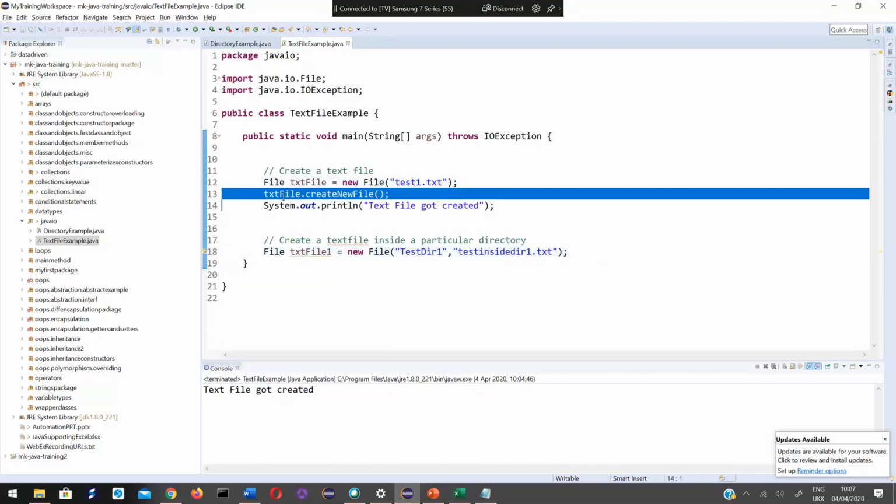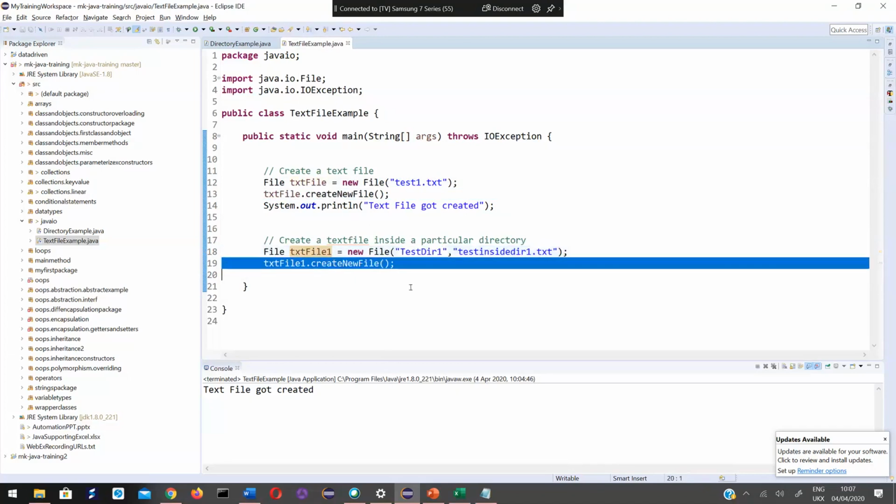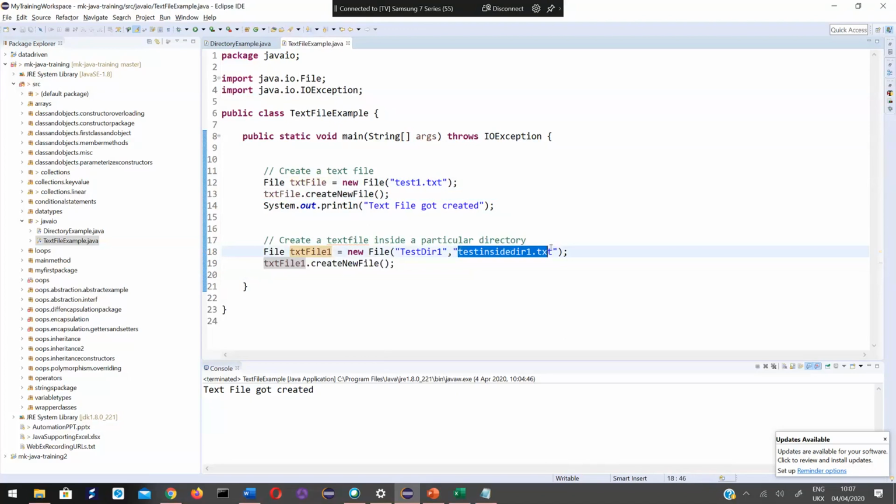Now if I execute this line, create new file, I'm executing this on this object, right? While creating this object, I'm using a 2 parameters constructor, where the first parameter is the directory where you want to create the file, and the second parameter is the file you want to create inside this directory. Now when this line gets executed, this file gets created under this directory.